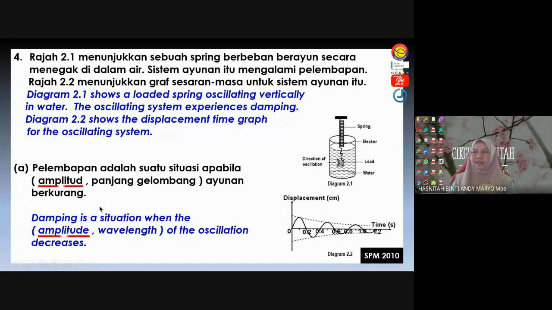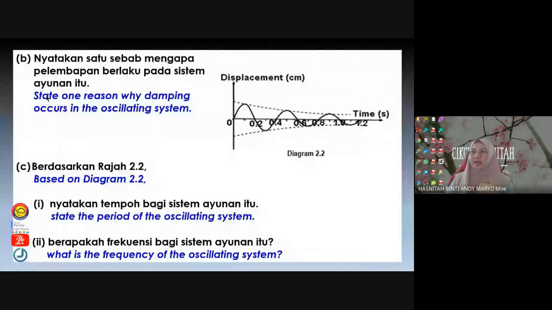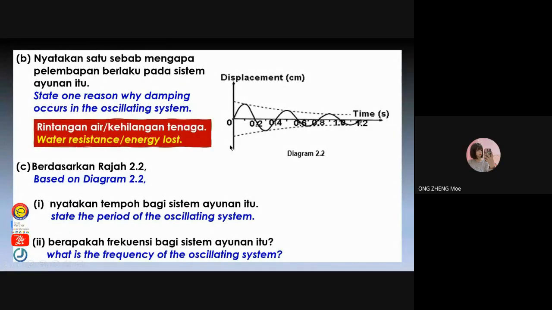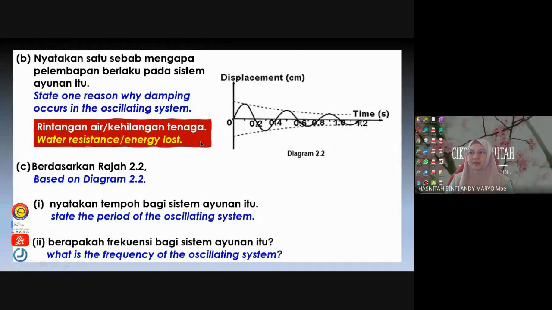The amplitude of the oscillation decreases. Okay, second, state one reason why damping occurs in the oscillating system. So damping is due to loss of energy. Okay, loss of energy or water resistance. Soalan ini dia vibrate dalam air kan, so water resistance. Kalau you vibrate in air, so due to air resistance.